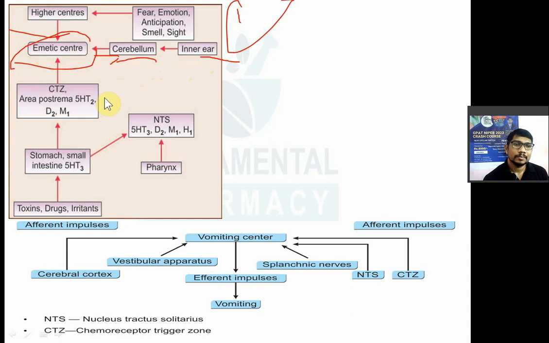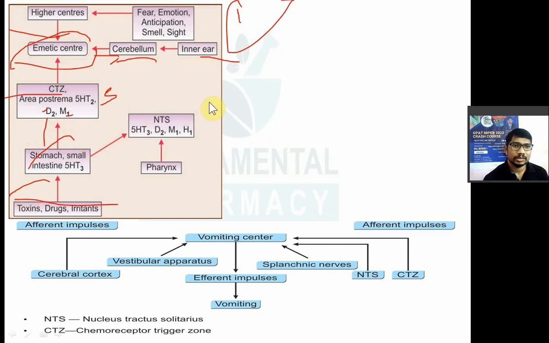Now the third reason for vomiting. Suppose any toxins are there in your GIT, any irritant drugs, any irritant chemicals, they will cause release of 5-hydroxytryptamine or serotonin in the stomach, and that will stimulate the chemoreceptor trigger zone and area postrema in the brain. There in that area you have serotonin, dopamine and cholinergic receptors, right?